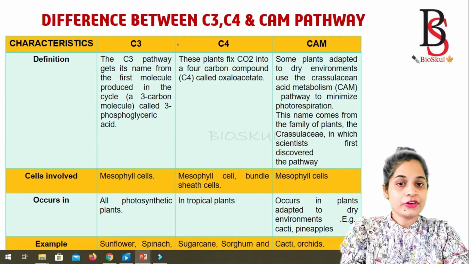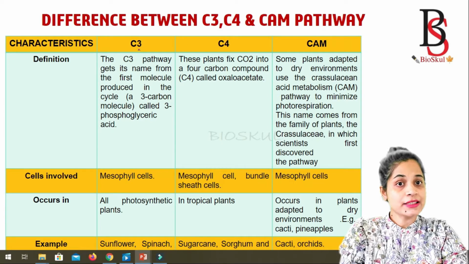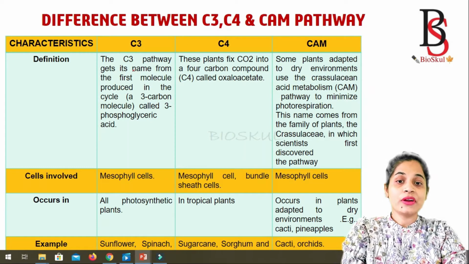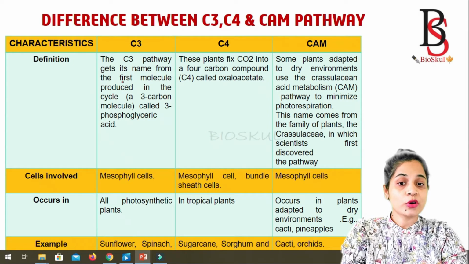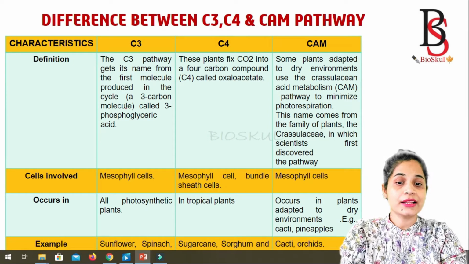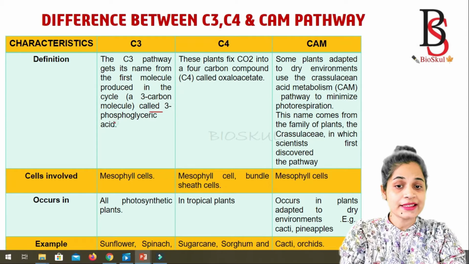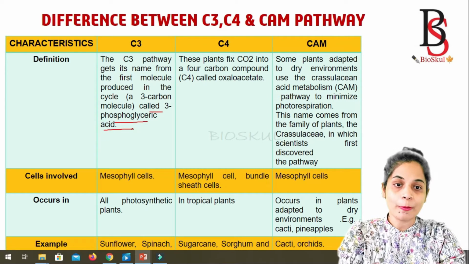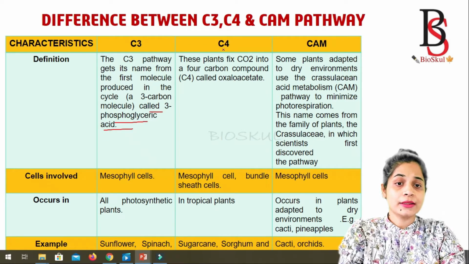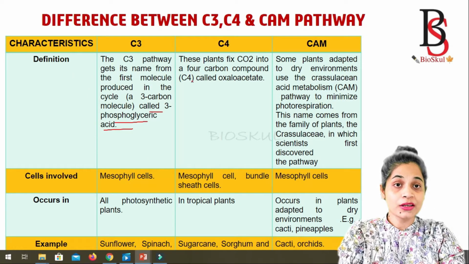First we will see the definition. Why is it called the C3 pathway? The C3 pathway gets its name from the first molecule produced in the cycle, that is phosphoglyceric acid, which is a 3-carbon compound. Similarly, the C4 pathway gets its name because the product of the reaction is a 4-carbon compound, which is